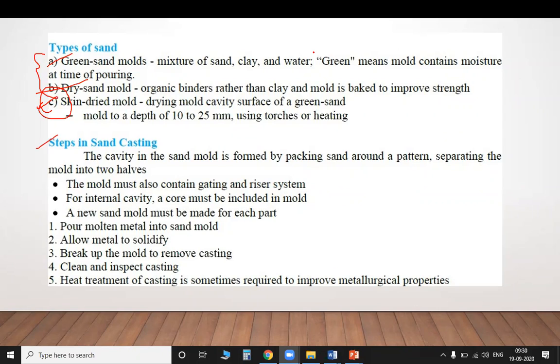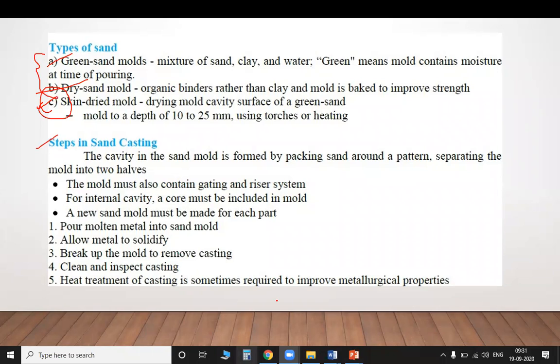Heat treatment is done for each and every casting process, so that whatever the molten metal stuck to, we heat it. It can be bound in a correct manner, and it improves the metallurgical properties also. Clear? After the heat treatment, you put it on a machine to remove some excess material or to do a finishing process, whether it is finishing or super finishing, and it is moved to manufacture. So these are the steps to be followed in sand casting.